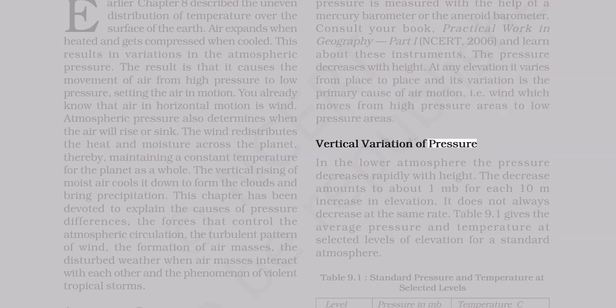Vertical variation of pressure. In the lower atmosphere, the pressure decreases rapidly with height. The decrease amounts to about 1 mb for each 10 m increase in elevation. It does not always decrease at the same rate. Table 9.1 gives the average pressure and temperature at selected levels of elevation for a standard atmosphere.